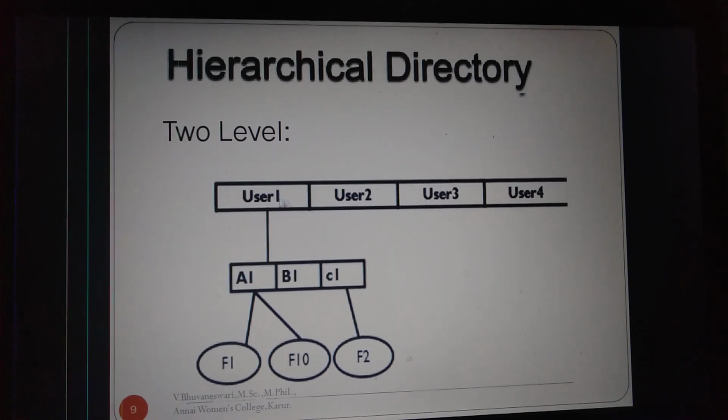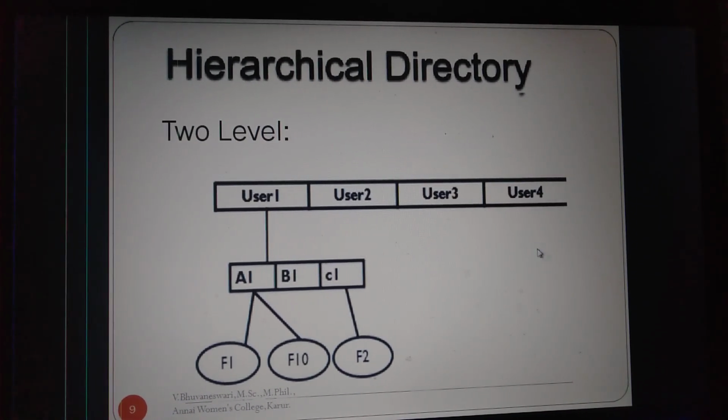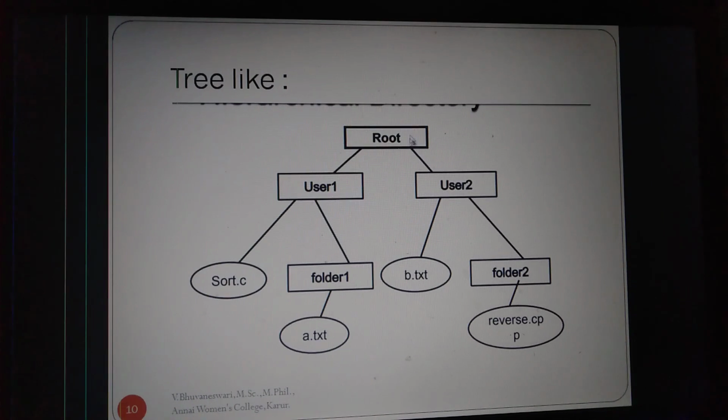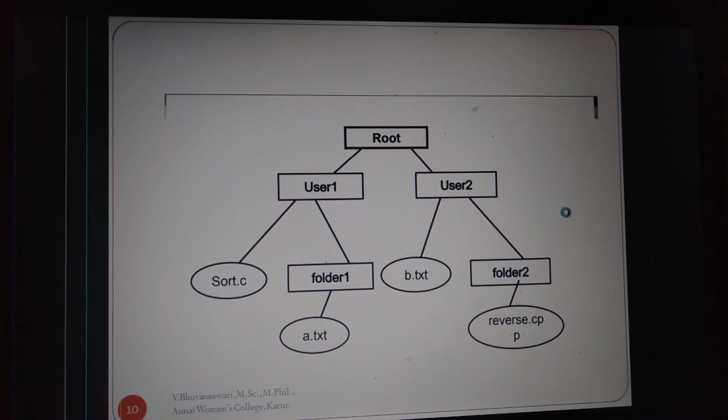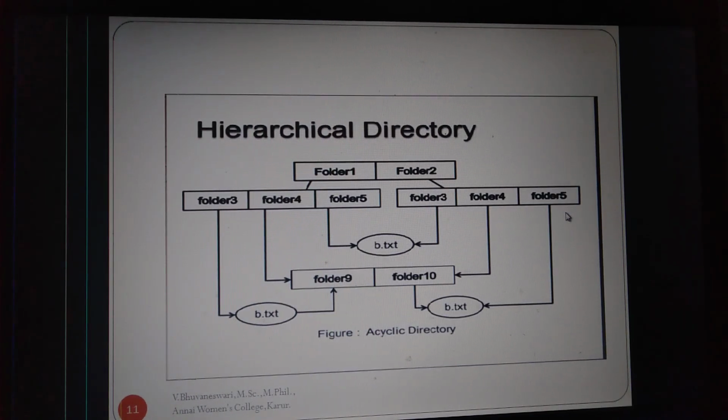Hierarchical level: there is the two level. More than one user can have one folder, and then the files will be stored in the two level directory system. Then the tree like structure: one root folder containing several users, those users have several folders, and those folders have several files. This type of structure is called a tree like structure. The acyclic directory system has one root folder. That root folder contains several folders, and those folders have subfolders.